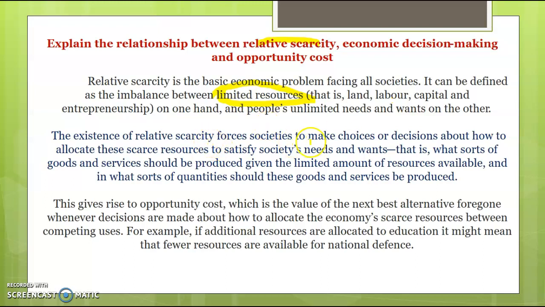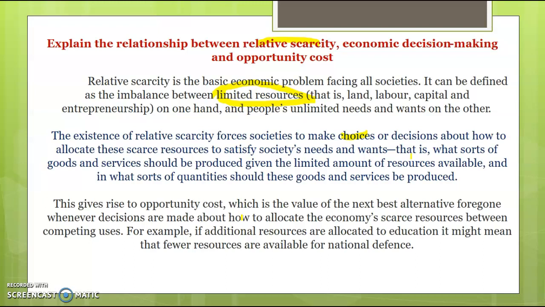Because of relative scarcity, we have to make choices because we can't have everything we want, or decisions about how we allocate our resources, given the limited resources available, and in what quantities we're going to produce as well. Because we have to make choices, this gives rise to opportunity cost, which is the value of the next best alternative foregone whenever we make a decision about how we allocate our scarce resources.